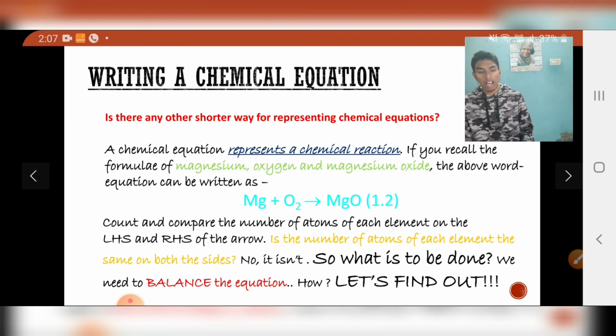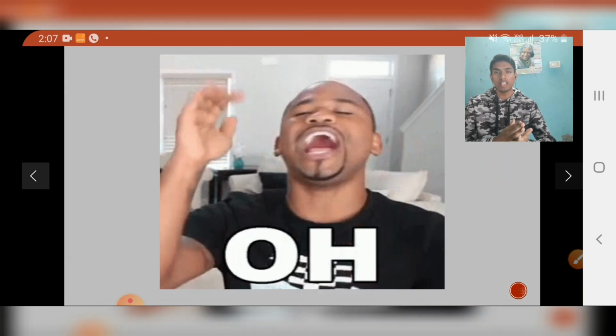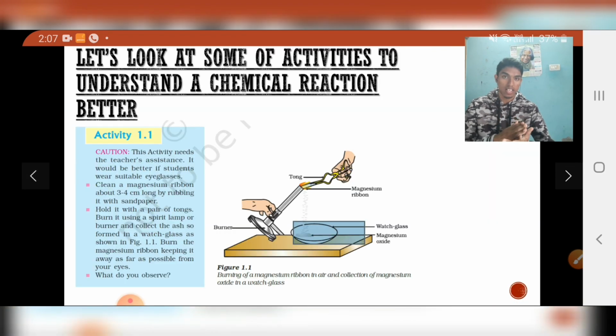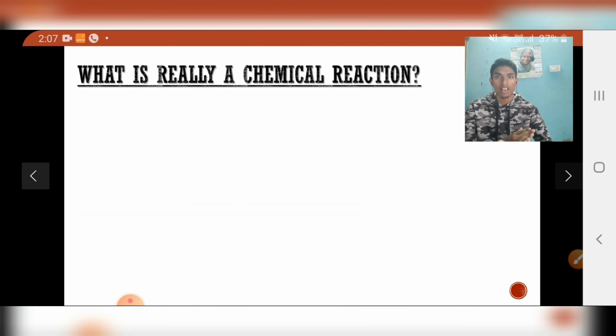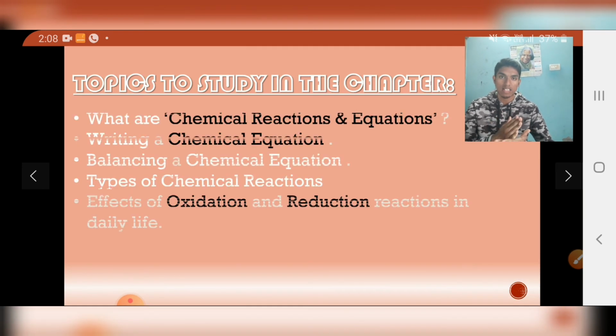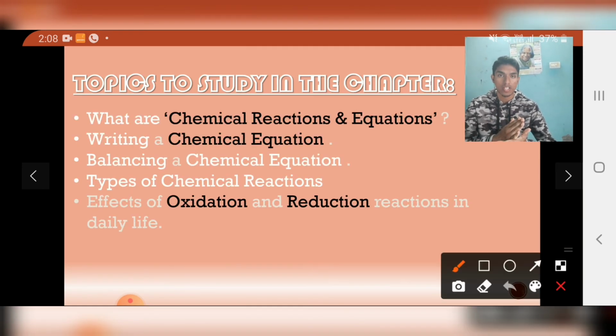So till now, what have we learned? We have learned what is a chemical equation, what is a chemical reaction, what its definition is, what is the basic funda behind the chemical reaction, what are the factors that represent a chemical reaction, how do we write a chemical reaction simpler in the form of a chemical equation, right?